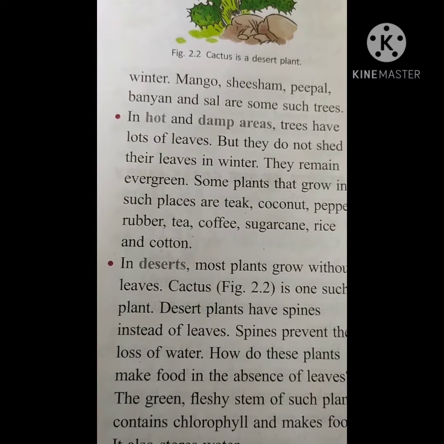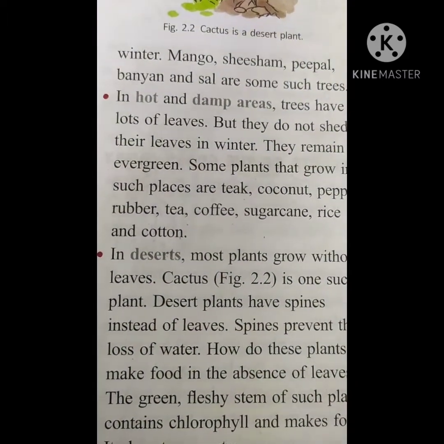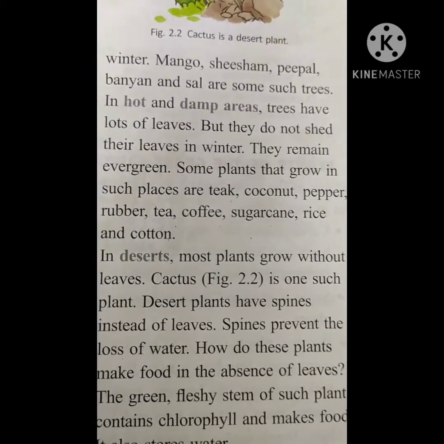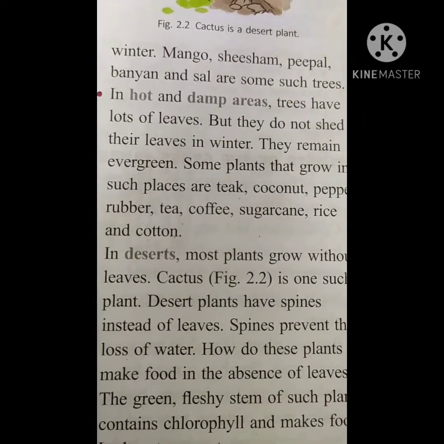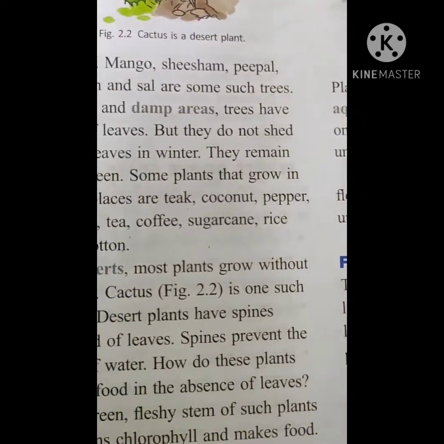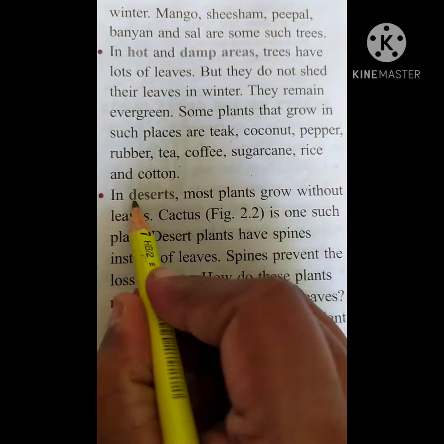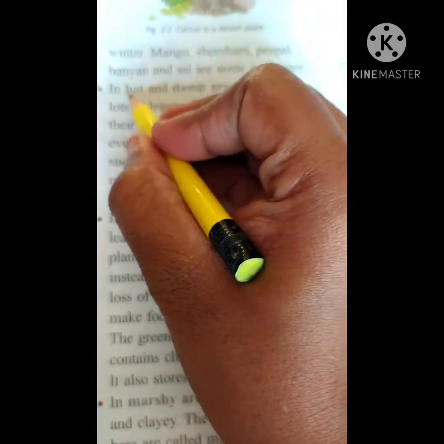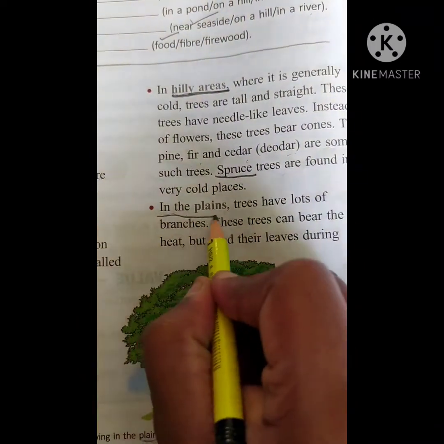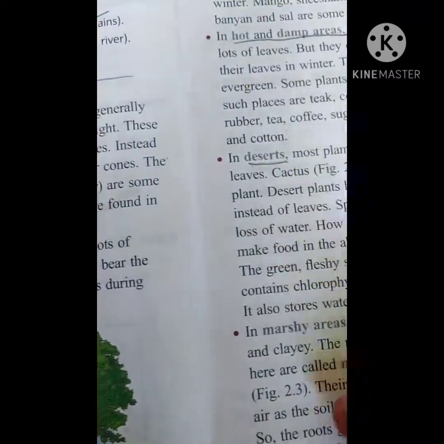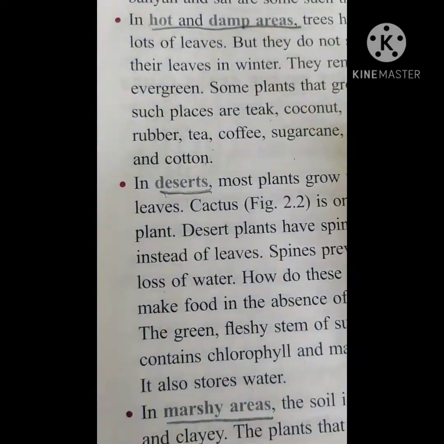Okay children, when you are doing the textual reading, please read in a flow so that you can understand, and be alert and aware of it. Okay, yes. Next one, in deserts. This one is deserts, this one is hot and damp areas, and this one is plains. These are the five categories, and the last one is the marshy areas. We will see it after the deserts.